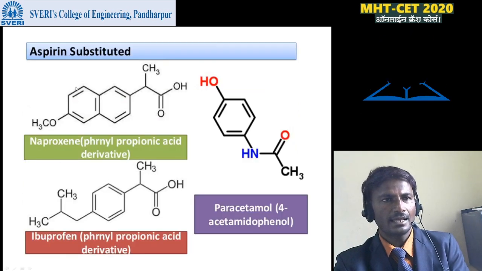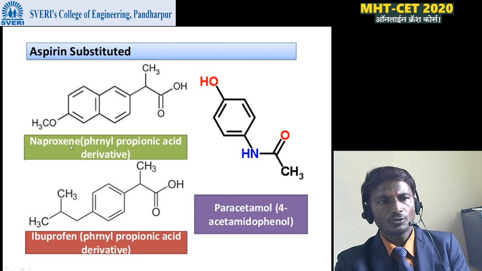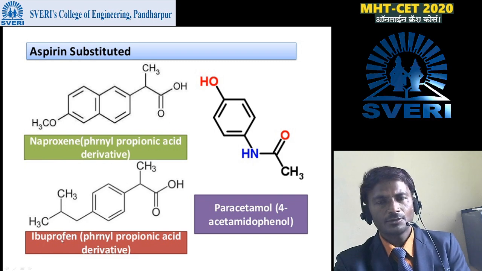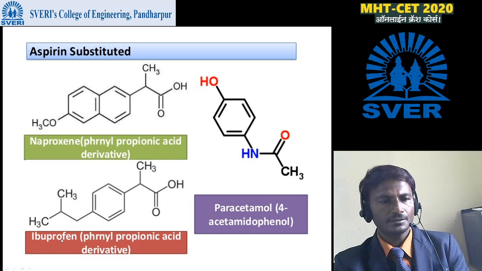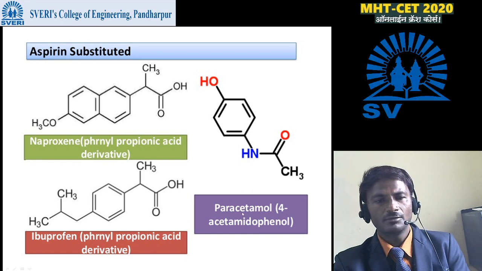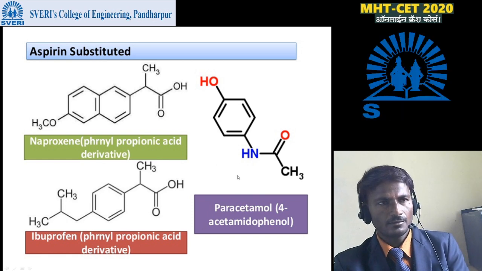The next is the aspirin substituted compounds, given here. First one is naproxen. This is the naproxen. Then second one is ibuprofen. Many times we also use a tablet of ibuprofen to reduce pain. Then paracetamol is always used in pain conditions. This is the structure of paracetamol.